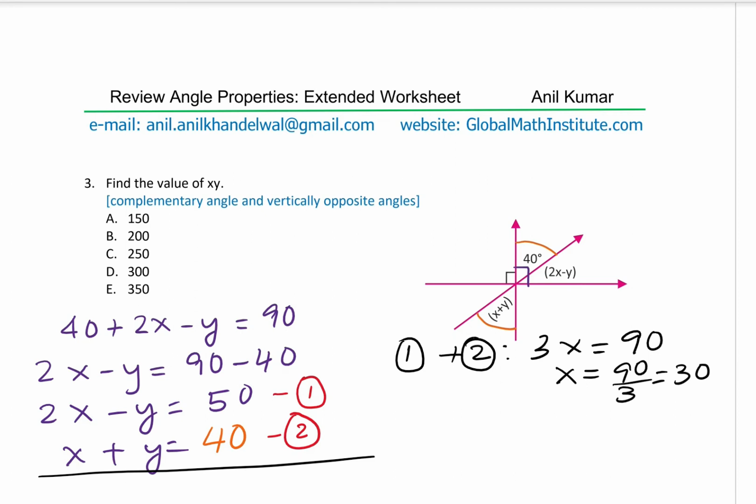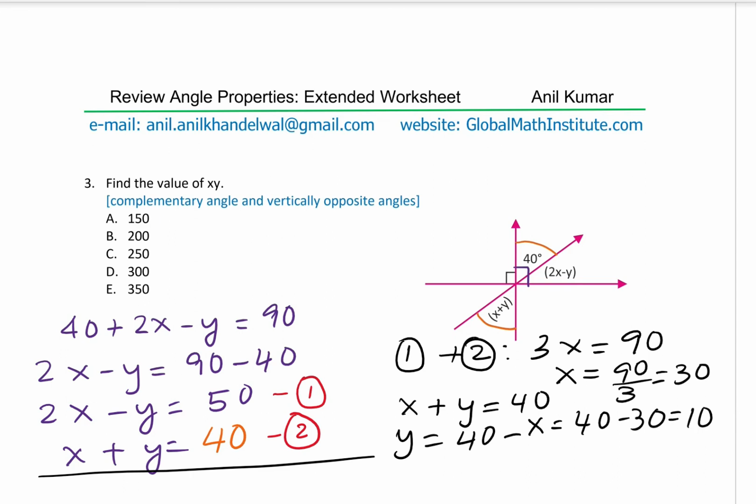Now, since we know that x plus y is 40, y is equal to 40 minus x, which is 40 minus 30, or 10 degrees. So y is 10. What do we need to figure out? We need to find the product of x and y. So x times y is 30 times 10, which is 300. So the answer 300 is the right option. Is that clear to you? That is how we are going to solve it.